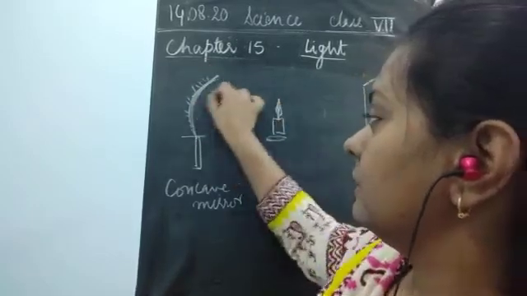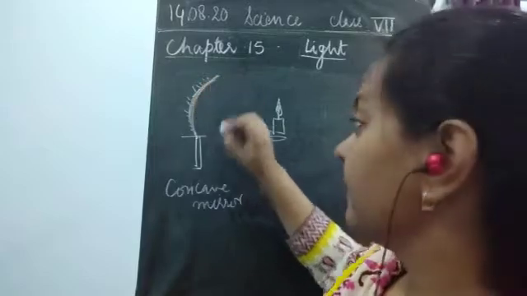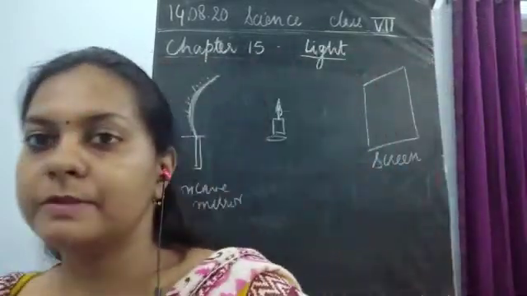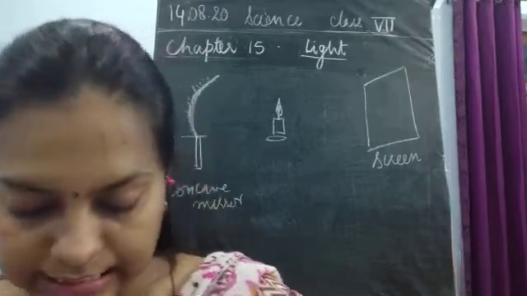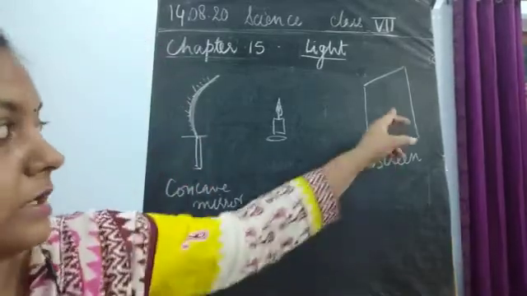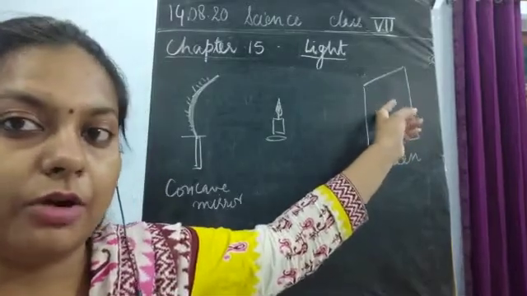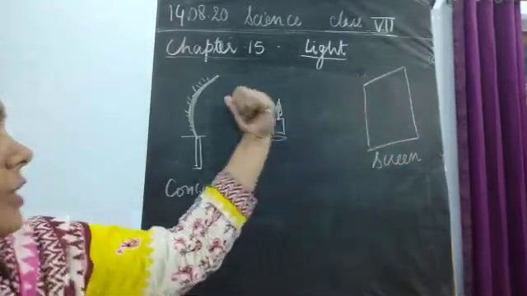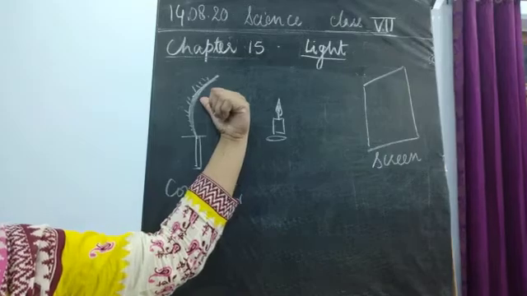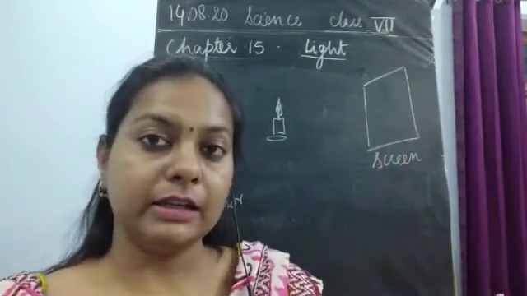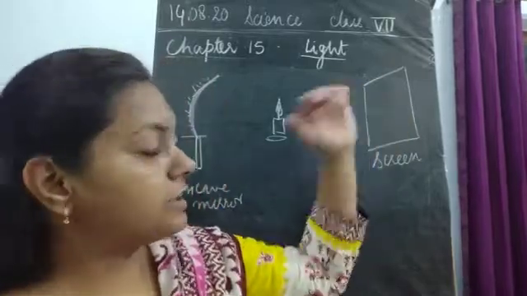So, this flame should be visible here on the concave side of the mirror. Now you will observe this candle flame on the screen, whether you are able to get any image on the screen or not. The light is going to fall on this concave mirror and strike back, and this could be either seen on the screen or not.